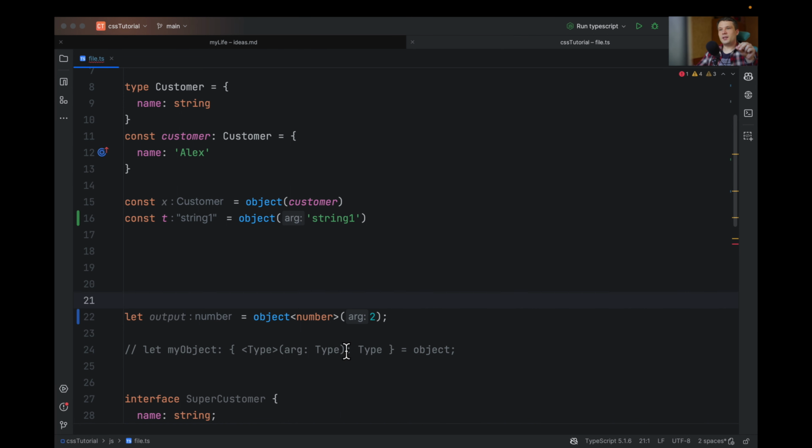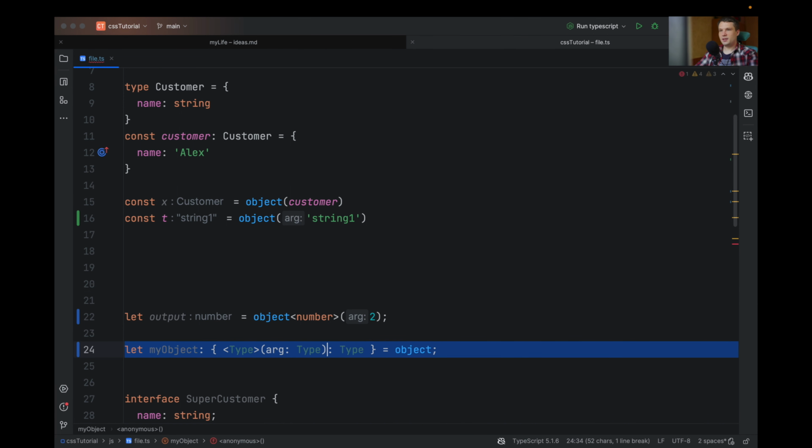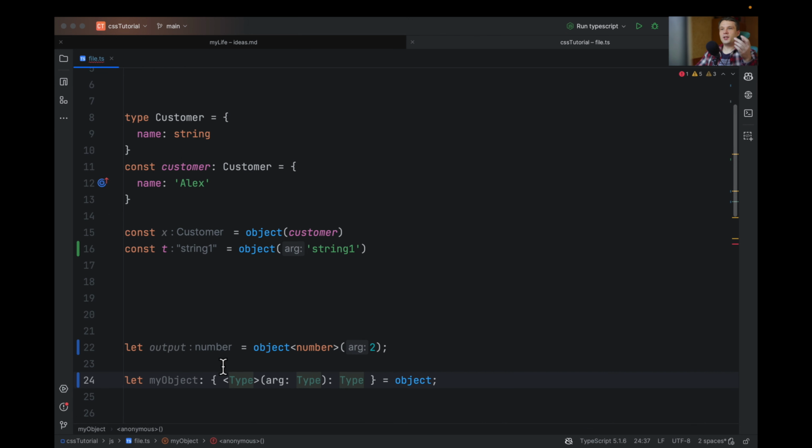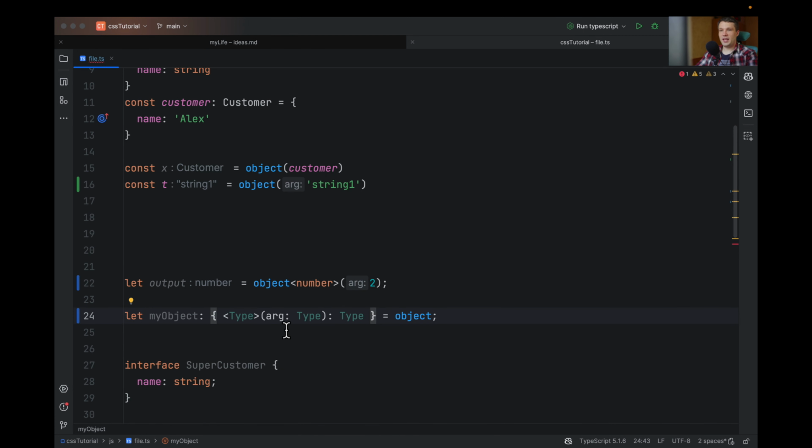Generics can also be passed a little bit differently. So if you don't have a function declared like a function, you can actually declare generics in your object. It will be the same thing.